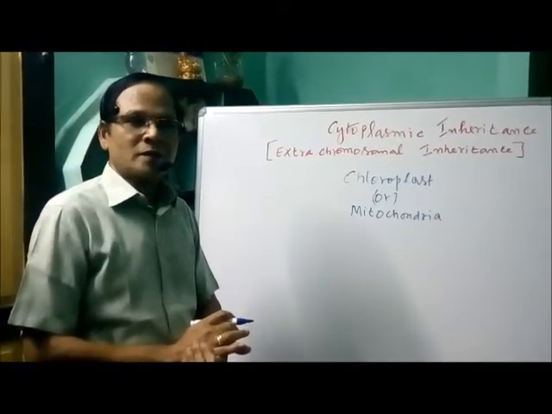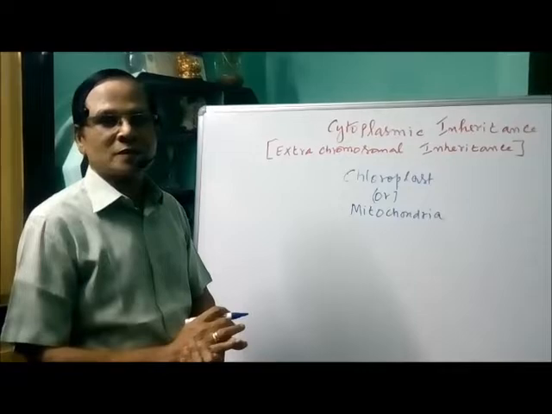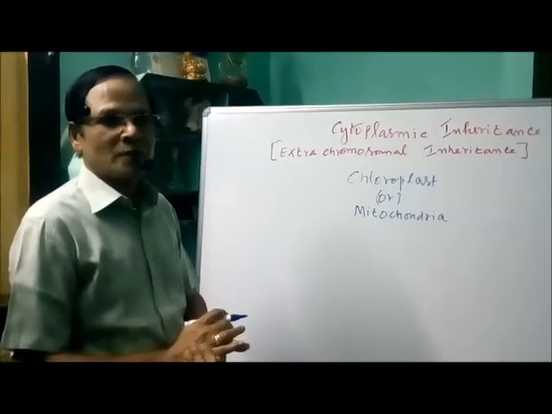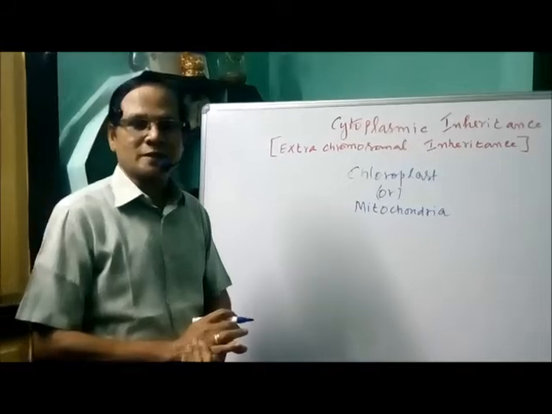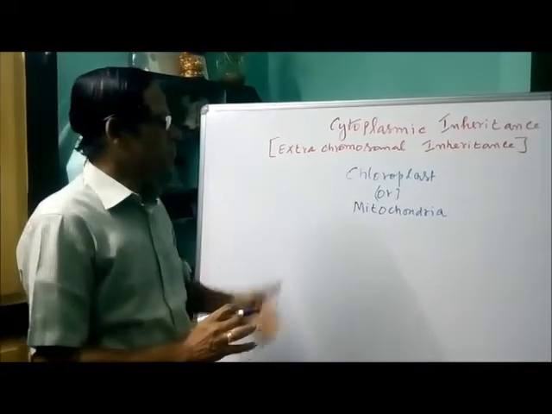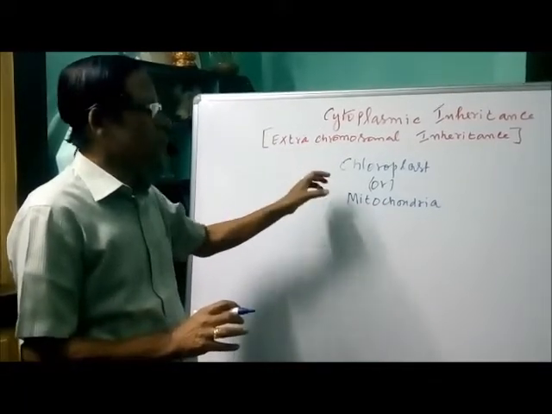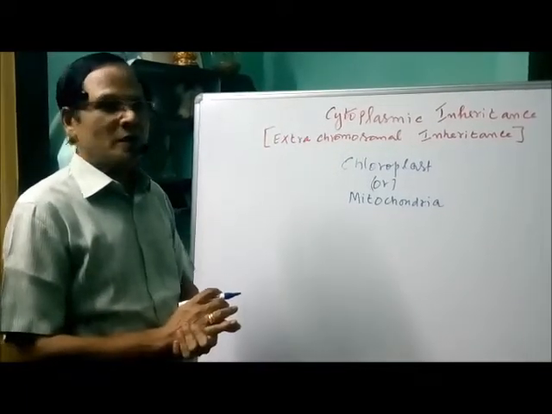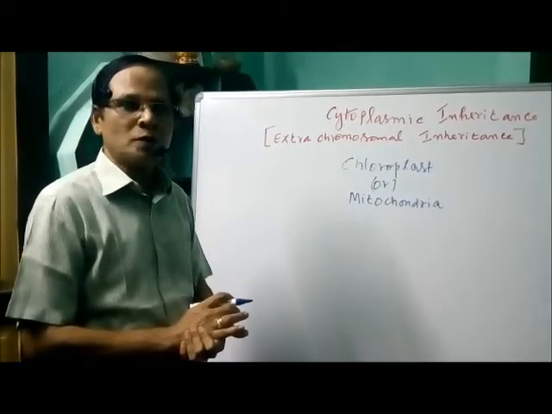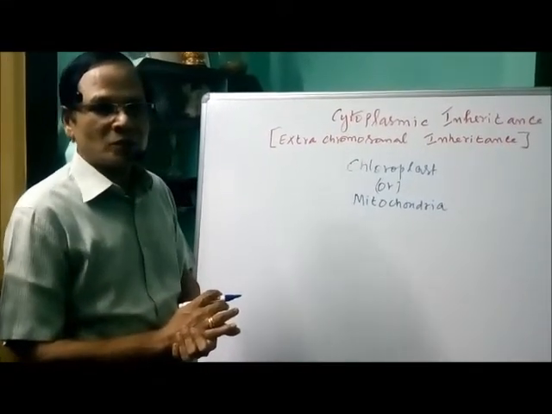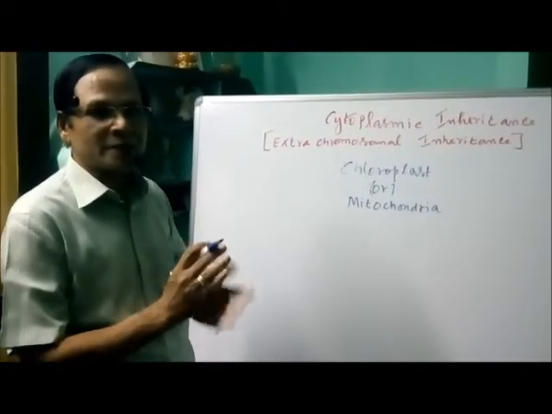The chloroplast and the mitochondria are cell organelles present in the cytoplasm. They carry the genes for the expression of characters, hence it is called cytoplasmic inheritance. Either the chloroplast or mitochondria, they have their own circular DNA. They can express some of the characters.